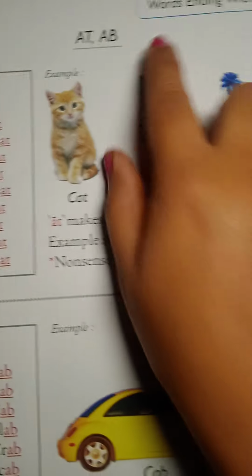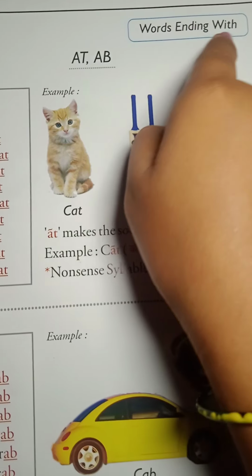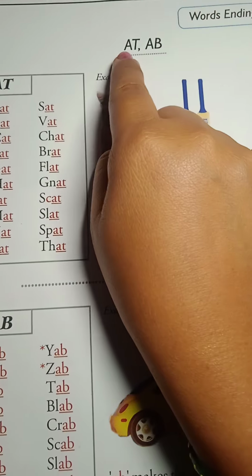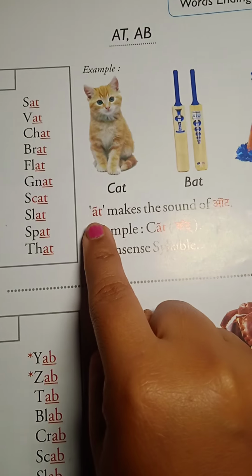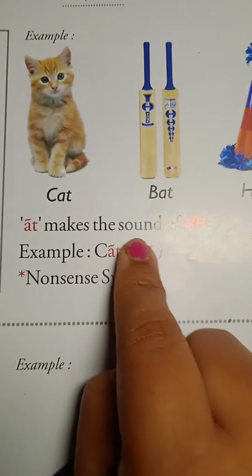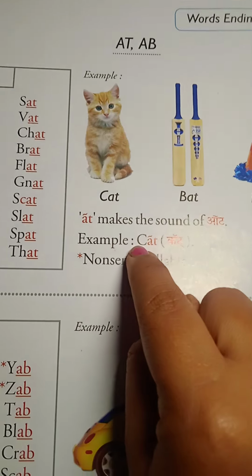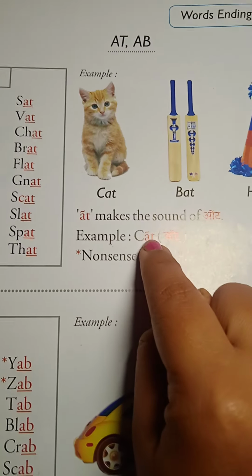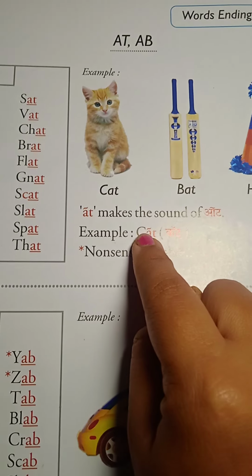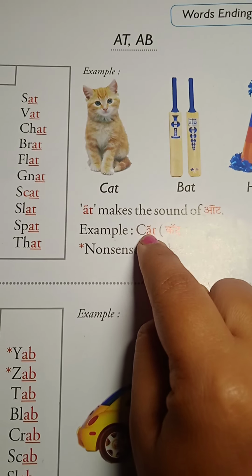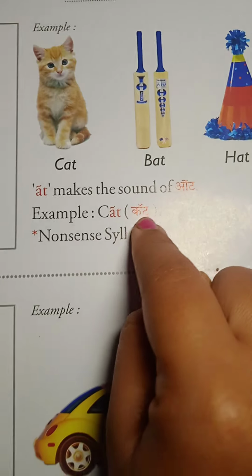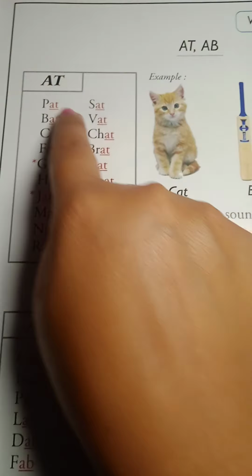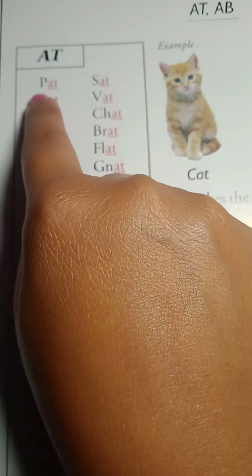Friends, today we are going to learn words ending with the sounds AT and AB. AT makes the sound of at. For example, C-A-T, cat. C sound K, AT sound at. K-A-T, cat. AT sounds at.